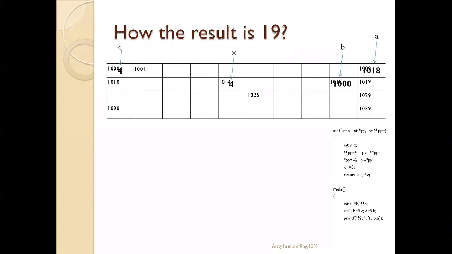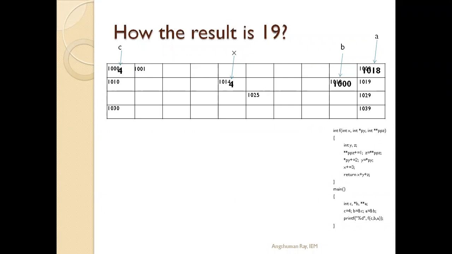Now see, x is declared. Another variable int x for function f is declared. Let us take it is declared at 1014 location. So at 1014 location, the value passed from main, that is the value stored at C, which is 4, is stored at x.